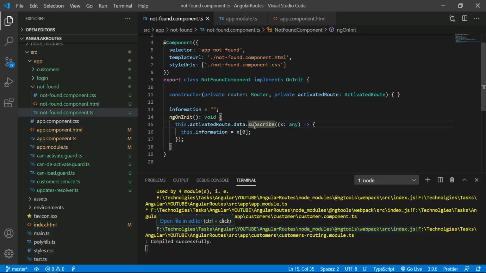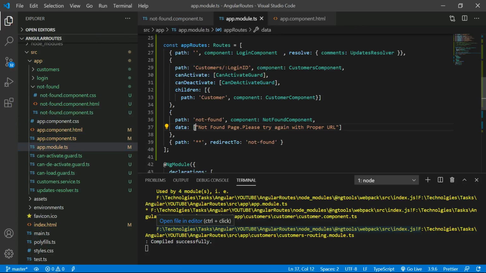Once it is subscribed, I need to get the first element of that data, because, see here, this is an array. In this array I have to fetch the first element, I mean the 0th index element. Sorry, the 0th index data. This is a string format.